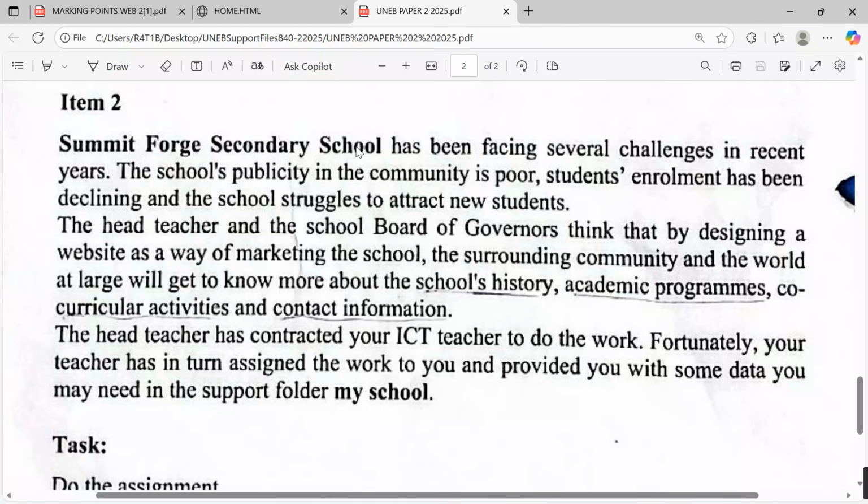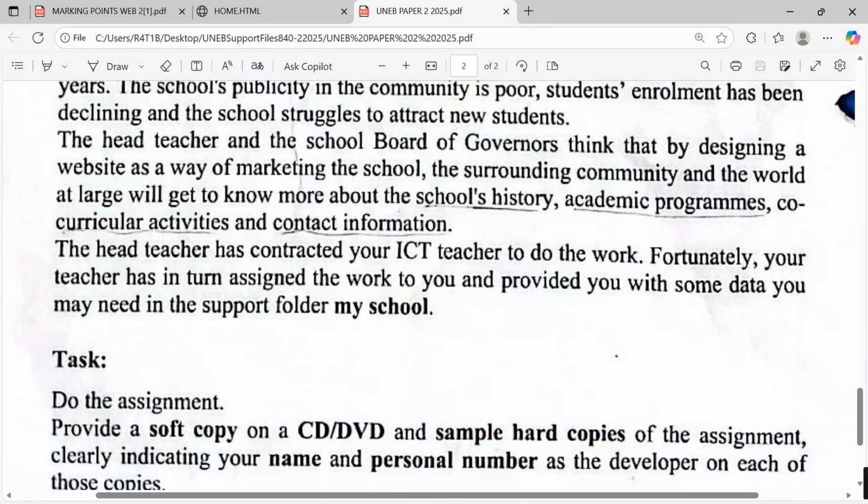They are telling us that Summit Forge, a secondary school, has been facing several challenges in recent years. The school's publicity in the community is poor. Students' enrollment has been declining and the school struggles to attract new students. The head teacher and the school board of governors think that by designing a website as a way of marketing the school, the surrounding community and the world at large will get to know more about the school's history, academic programs, co-curricular activities, and the contact information. The head teacher has contracted your ICT teacher to do the work.